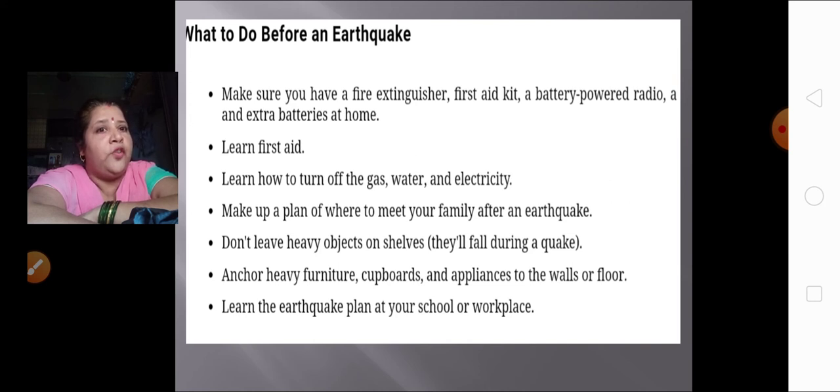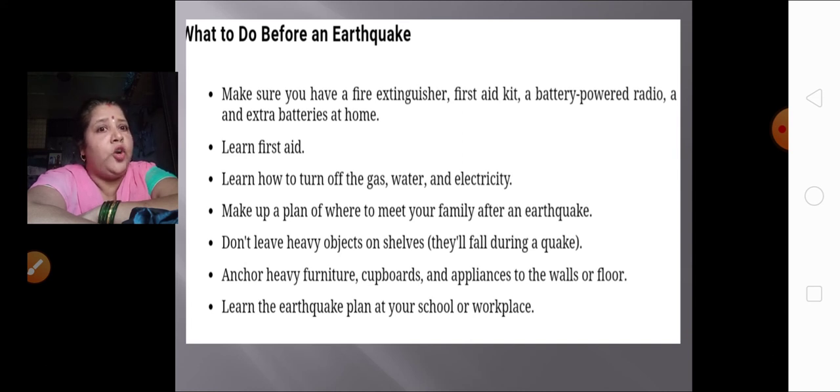Make up a plan of where to meet your family after an earthquake. You all know what happens during the earthquake? People move about here and there. They run helter skelter. So where to meet? You have to plan it out first.